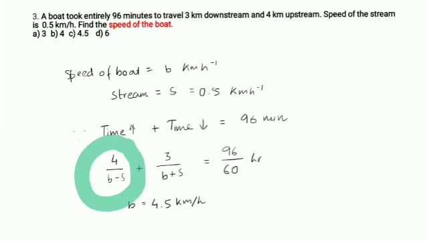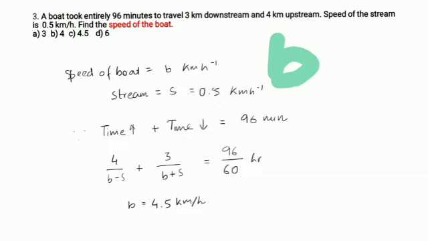So the same thing I have done. For upstream, it is said that 4 kilometers, so 4 is in the numerator. And since it is upstream, it will be against the stream, so the speed will be the speed of boat minus the speed of stream. Always remember, for the boat to go ahead, the speed of the boat has to be greater than the speed of stream. Otherwise the boat will start going in the opposite direction, right?